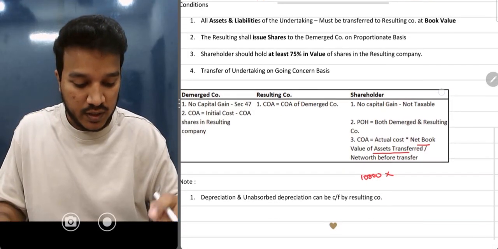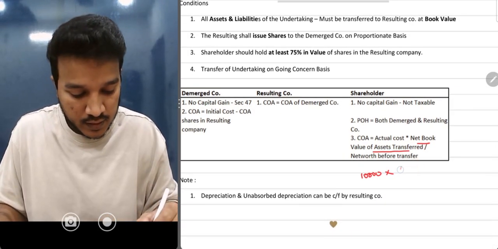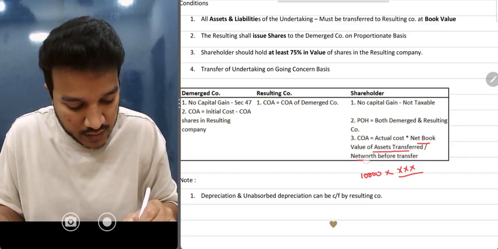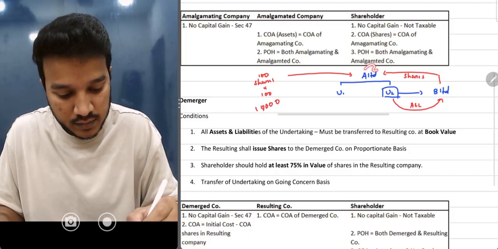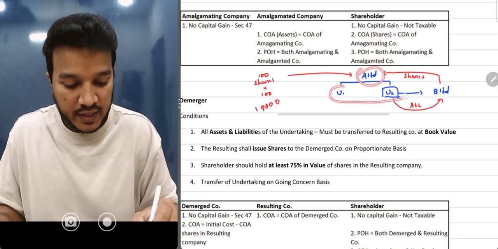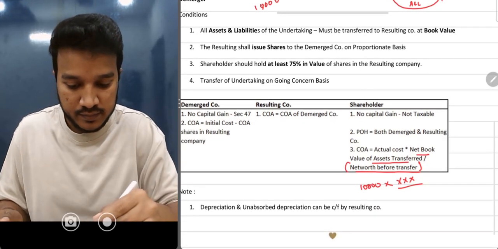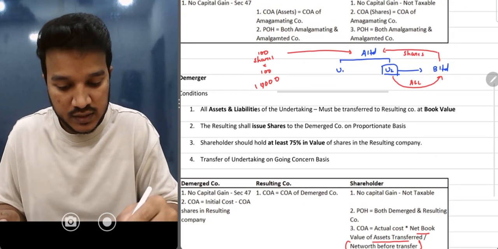The net value. I'll multiply with that, and then divide by the net worth before transfer. Net worth of whom? Of A Limited, the entire undertaking before transfer. I'll divide by that, and then I will get the value of these shares.